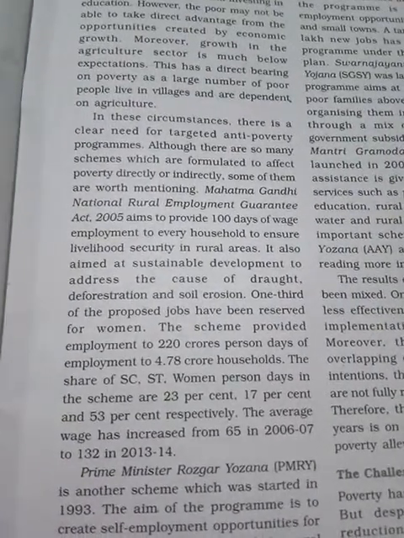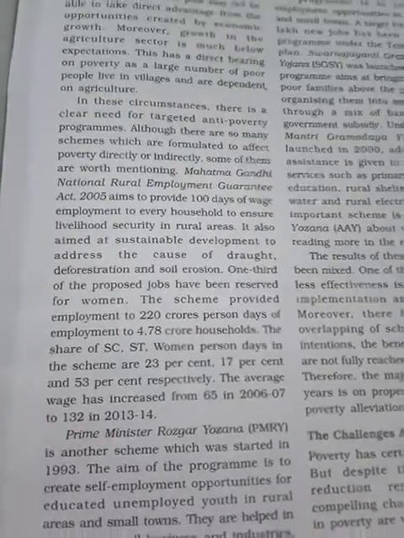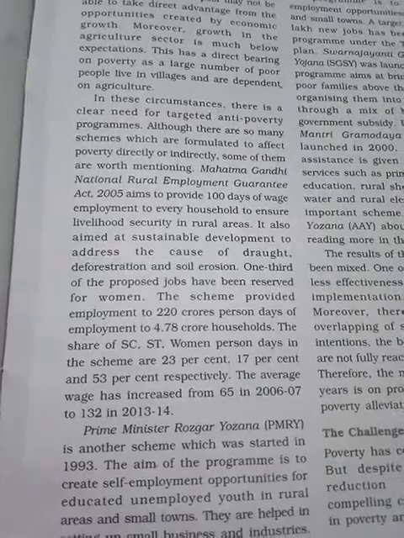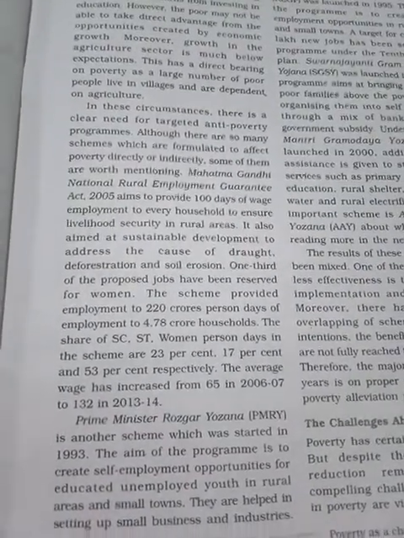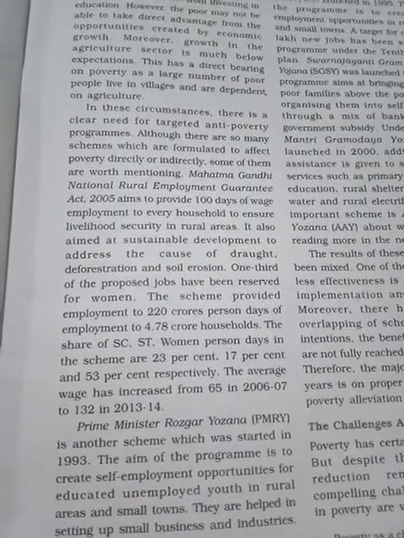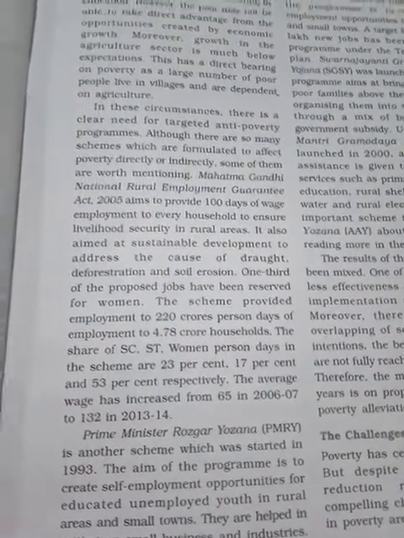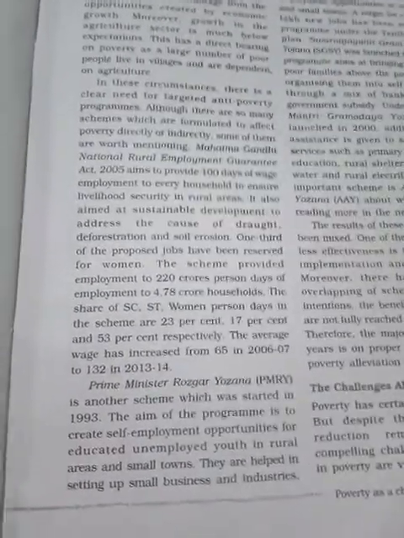The scheme provides how much, 220 crore person-days of employment for 4.78 crore households. That means 220 crore person-days of jobs have been given. Look here. So how many households? 4.78 crores.